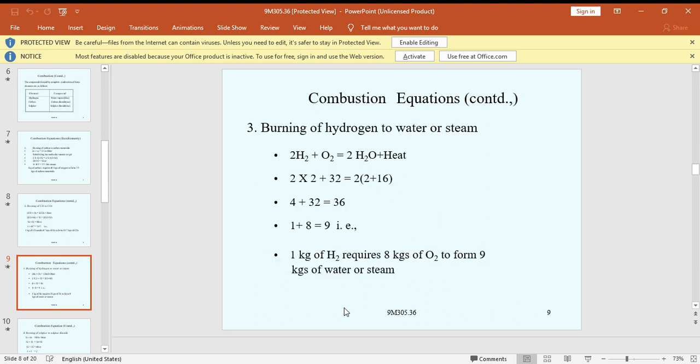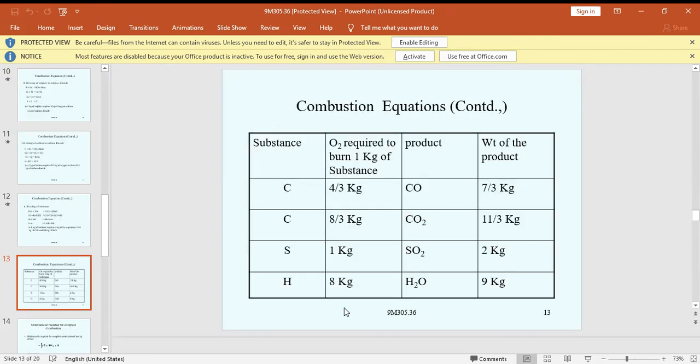Now the combustion minimum air requirement. For 1 kg of carbon, 8 by 3 kg of oxygen is required, producing 11 by 3 kg of CO2. For 1 kg of sulfur, 1 kg of oxygen is required, and 2 kg of SO2 is produced. For hydrogen, 8 kg of oxygen is required, and 9 kg of H2O is produced.